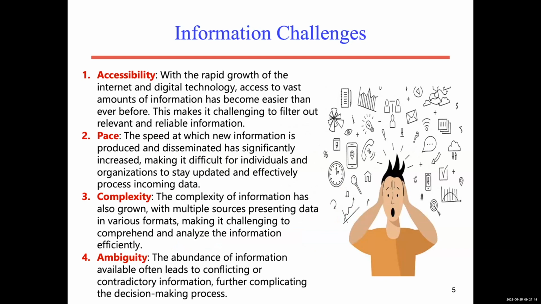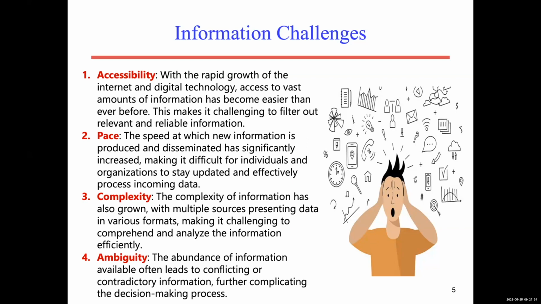The second one is the speed at which new information is produced, which has significantly increased, making it difficult for individuals or organizations to stay updated and efficiently process incoming data. Also complexity.